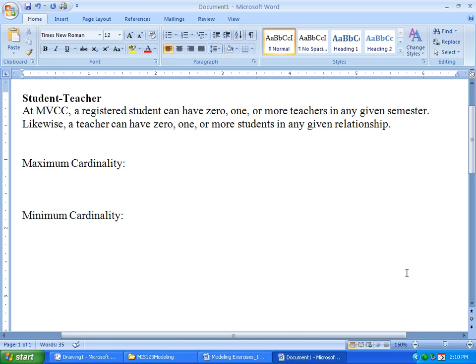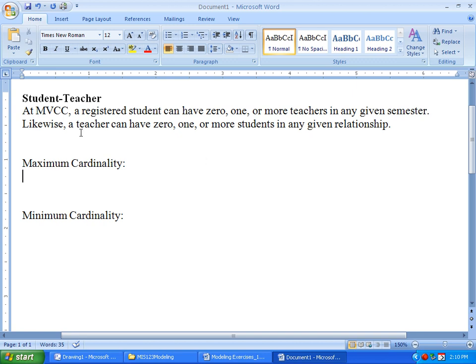Okay, everybody, how about another example in modeling? Here we have a student-teacher business scenario, something that we can all relate to. Now, these are very short business rules, but we can actually get a lot of information out of these couple of sentences.